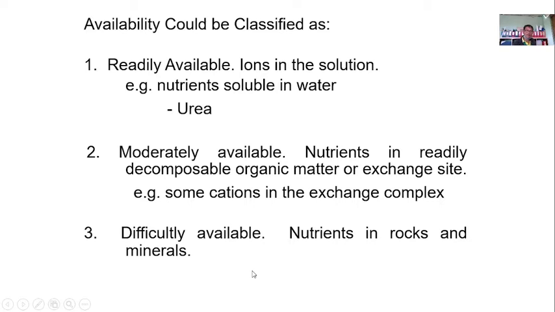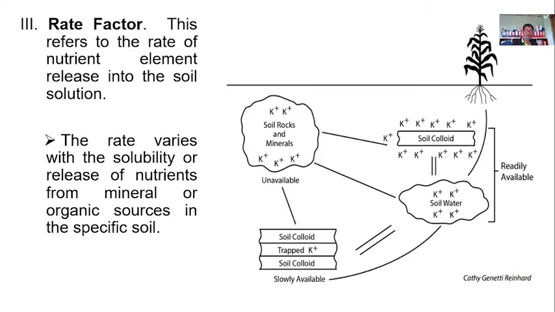Number three, difficultly available, meaning these are what is present in the rocks. Let's look at this one. The solid rock, for example, the potassium will only be available when they undergo the decomposition or weathering process. Weathering involves the physical and the chemical weathering process.